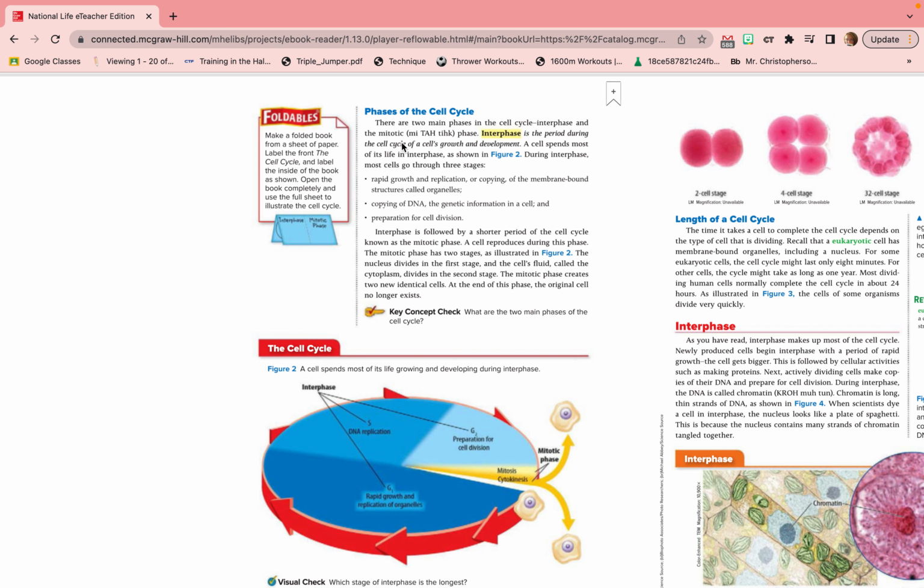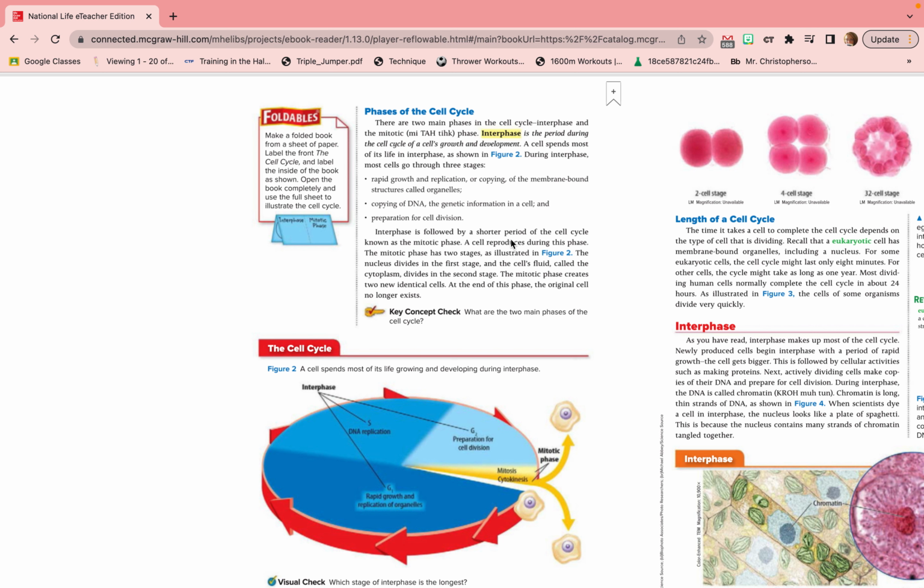Interphase is the period during the cell cycle of a cell's growth and development. A cell spends most of its life in interphase, as shown in Figure 2. During interphase, most cells go through 3 stages: rapid growth and replication, or copying of the membrane-bound structures called organelles, copying of DNA, the genetic material in a cell, and preparation for cell division.